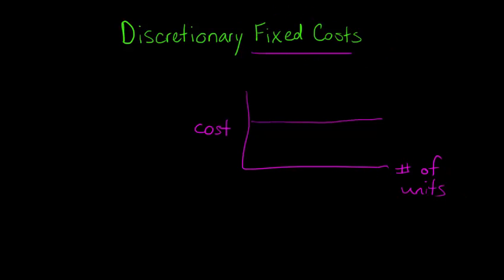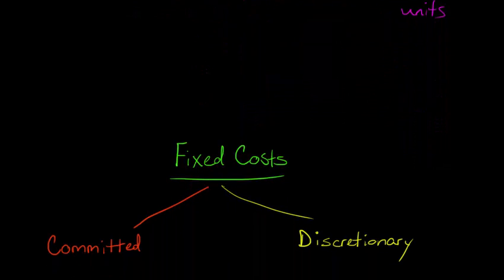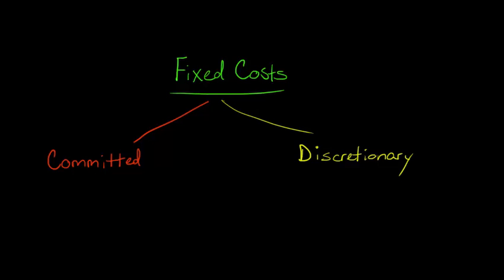Now, you might be saying, okay, well, how can a fixed cost be discretionary? What are we talking about here? So fixed costs can either be discretionary or committed. And when we're talking about these terms, what we really are thinking about is the long-term or short-termness of the commitment. So a committed fixed cost is going to be something with a longer-term commitment. Something that the firm cannot really cut back on if they decide, okay, this year we're having some financial problems, we can't just cut back.